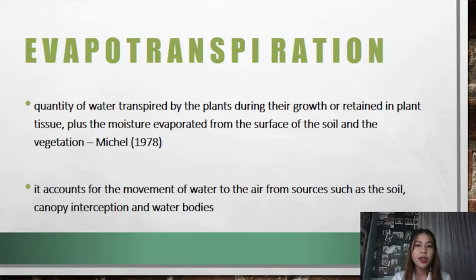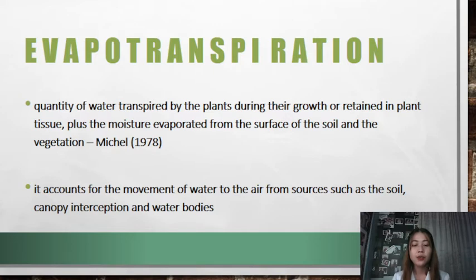And we move on to evapotranspiration. This is the quantity of water transpired by the plants during their growth or retained in plant tissue, plus the moisture evaporated from the surface of the soil and the vegetation. This is the combined process of evaporation and transpiration and involves the transfer of water to the atmosphere both from water sources and vegetation.